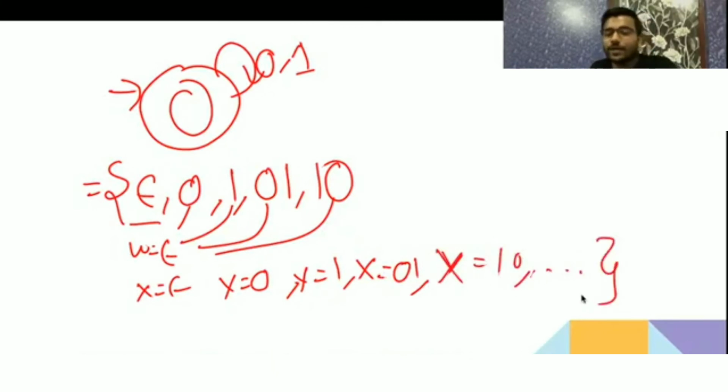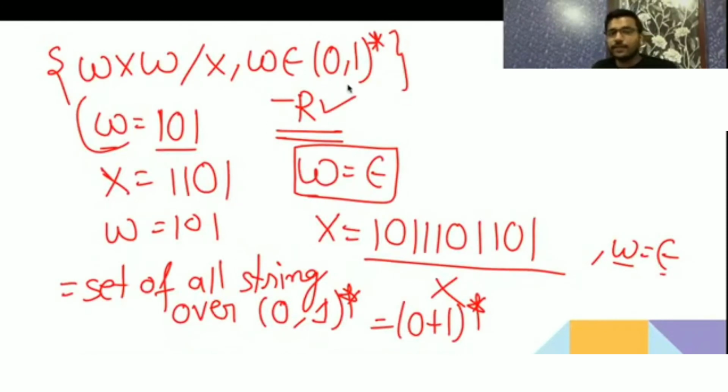So in the GATE exam, what they do, they will give this question and they will ask you, if it is a regular language, then tell me in the minimal DFA how many states you will require. First they will ask you whether it is regular or not. If it is regular, then tell me how many states you require in the minimal DFA. So in the minimal DFA you require only one state.